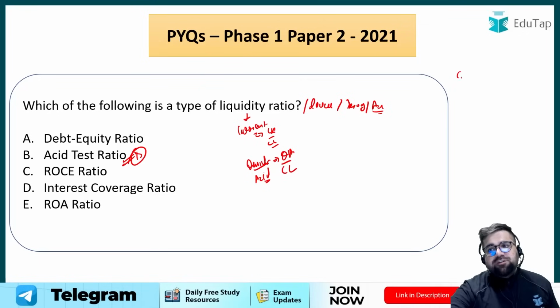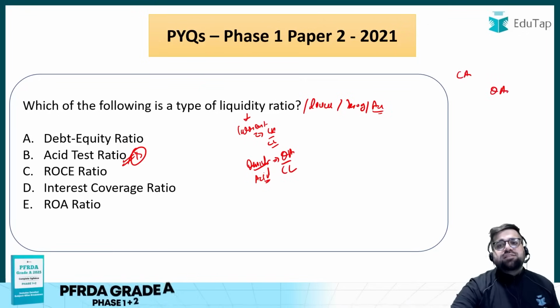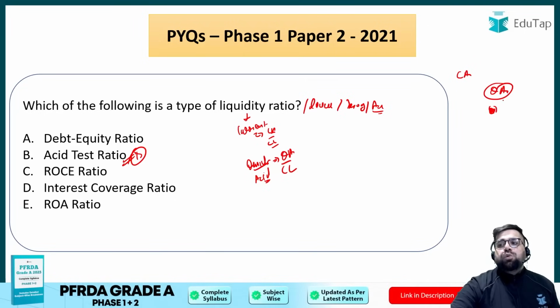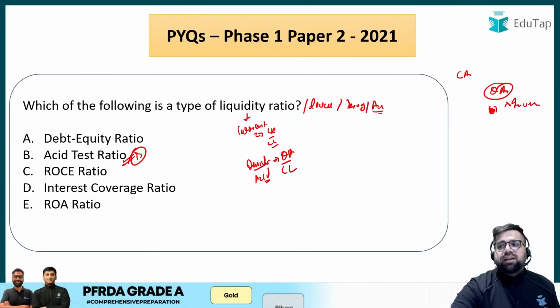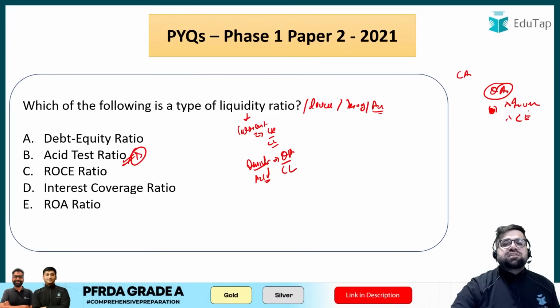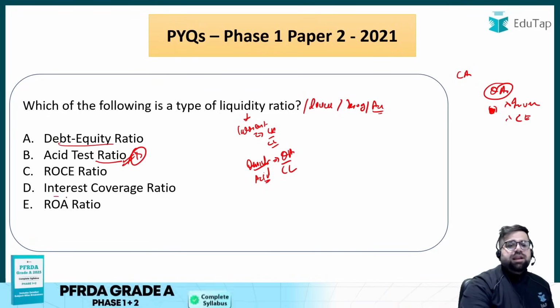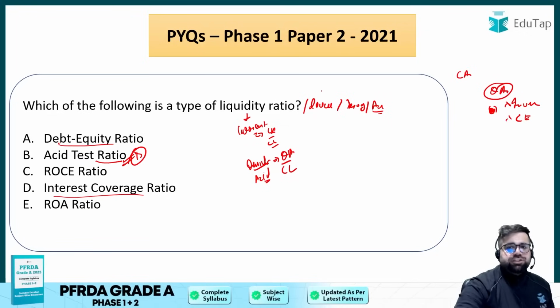And what is the major difference between your current assets and your quick assets? In current assets you will take all the current assets, but in your quick assets you will not include inventories plus any prepaid expenses which you have given. Okay, so which of the following is a type of a liquidity ratio? Definitely it will be the asset test ratio. Debt to equity, interest coverage comes under your leverage, right?